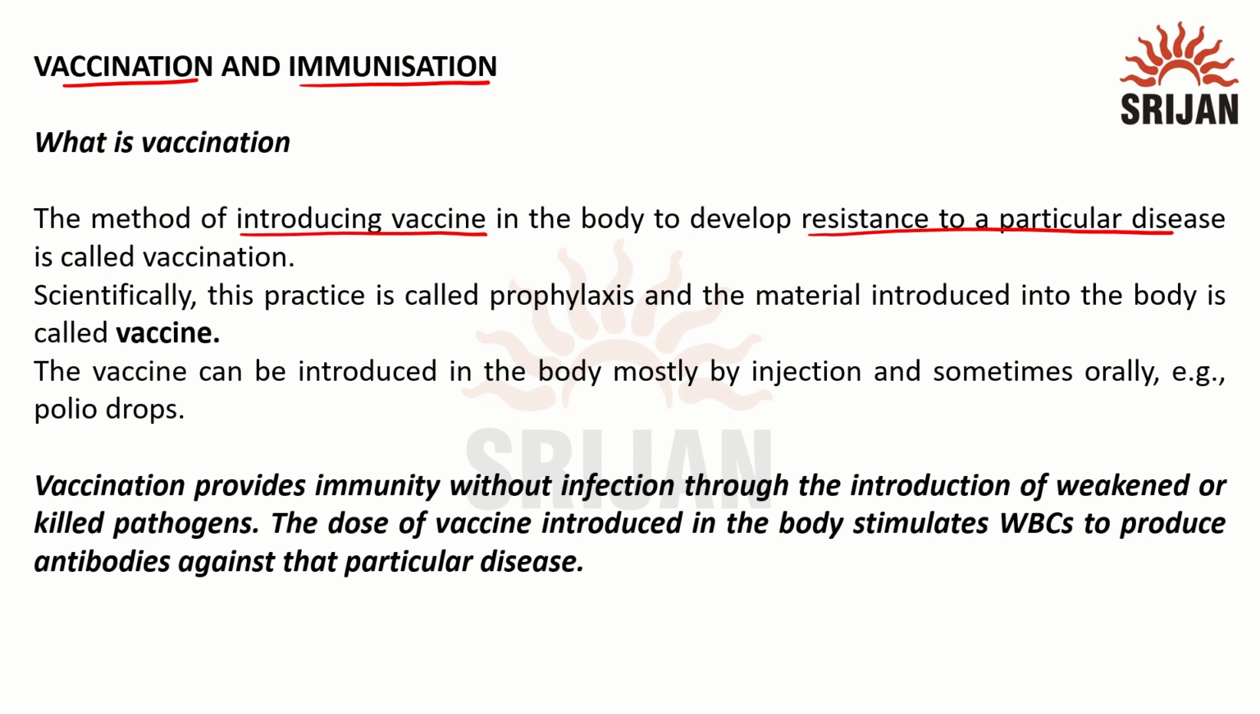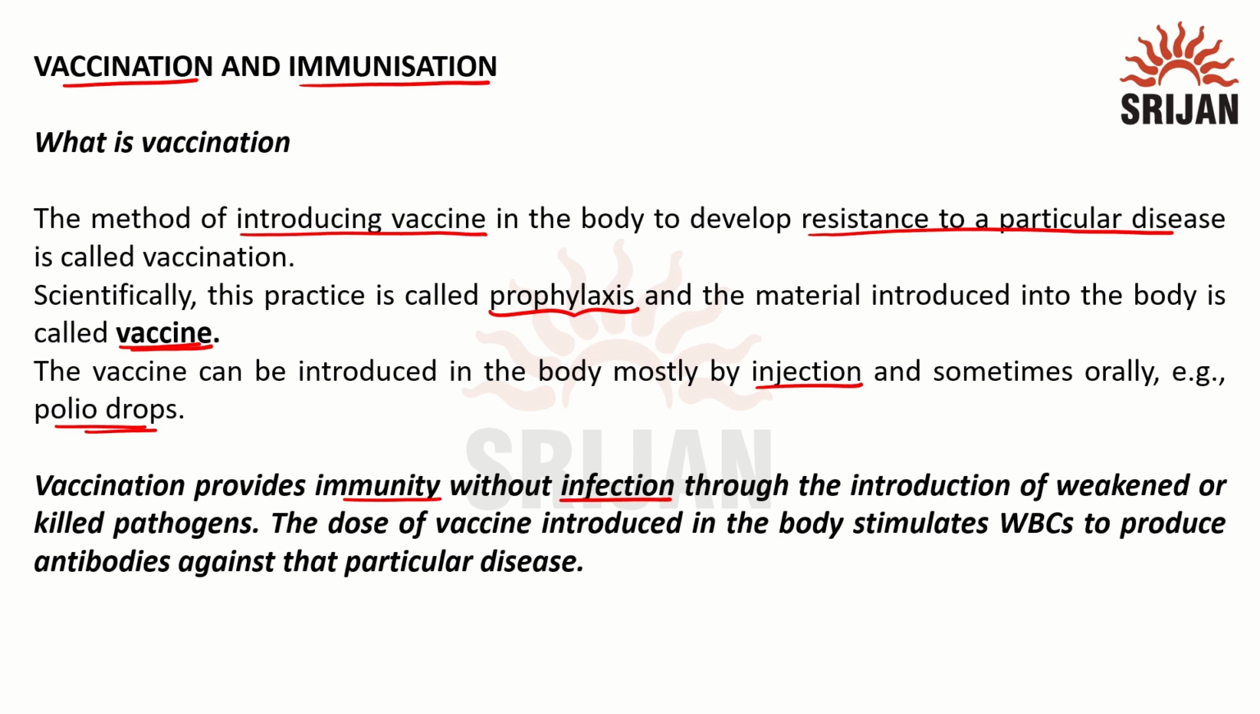Scientifically speaking, this practice is known as prophylaxis, and the material that we inject into our body is known as vaccine. The vaccine can be introduced in the body mostly by injection, or it can also be given orally by the method of drops. Example is polio drops. So vaccination provides immunity to the person without causing any infection.